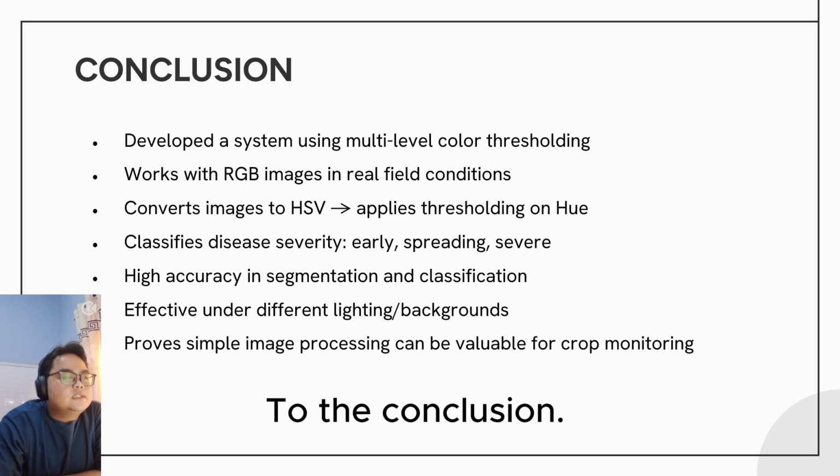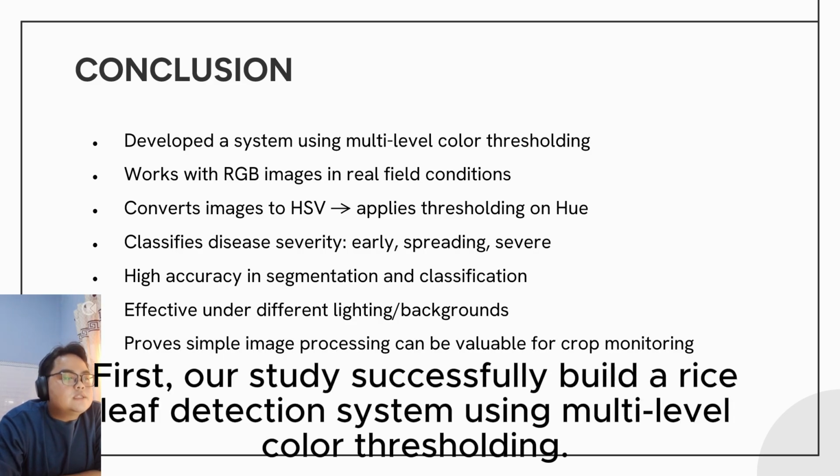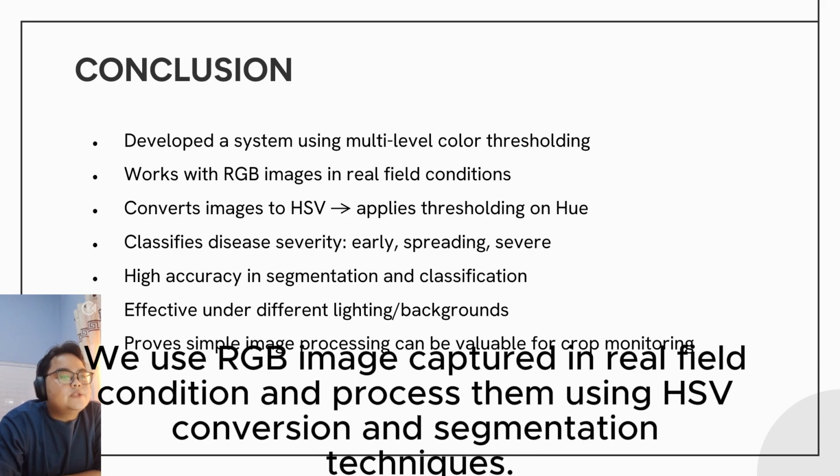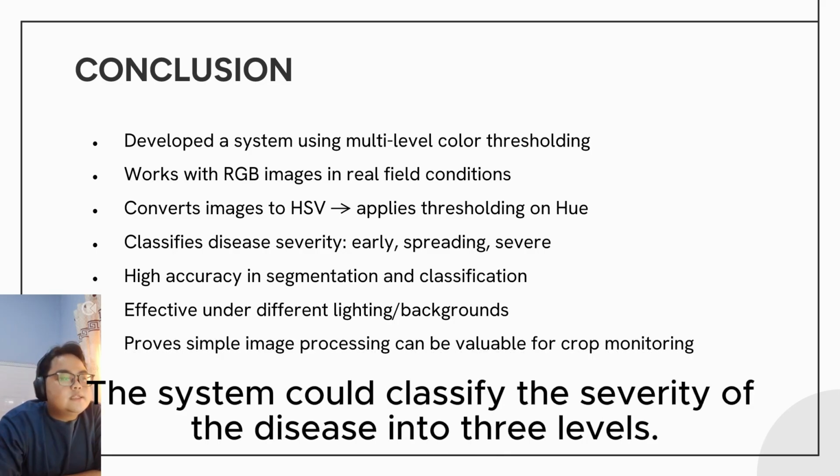In conclusion, first, our study successfully built a rice leaf disease detection system using multi-level color thresholding. We used RGB images captured in real field conditions and processed them using HSV conversion and segmentation techniques. The system could classify the severity of the disease into three levels.